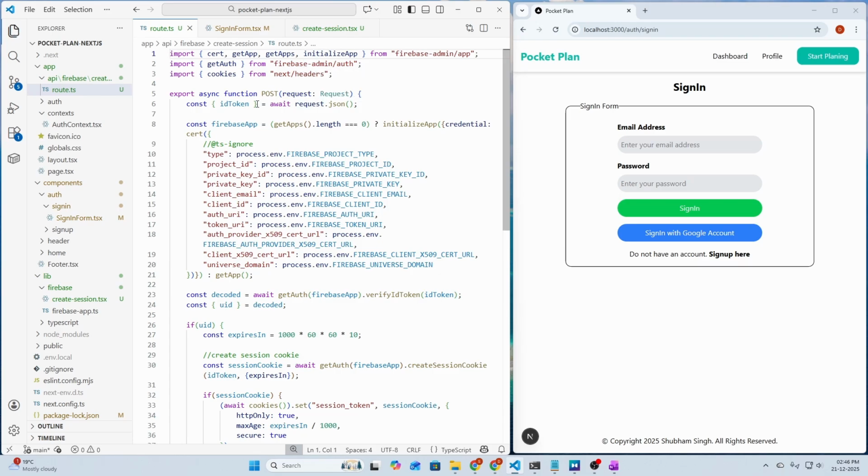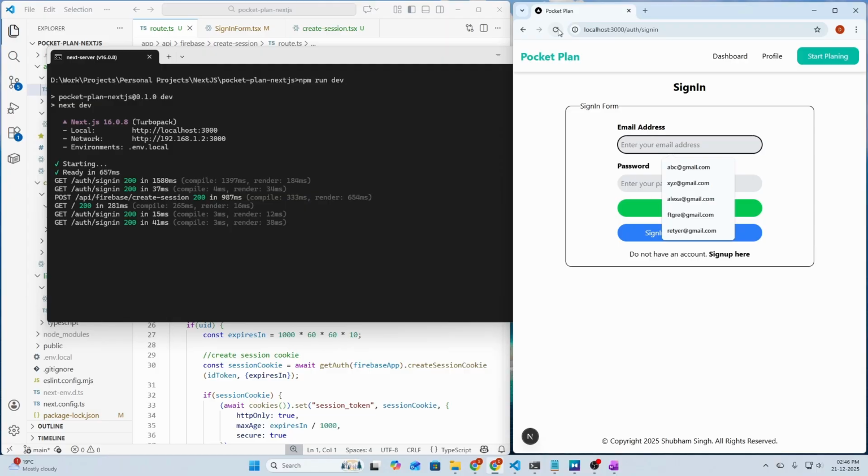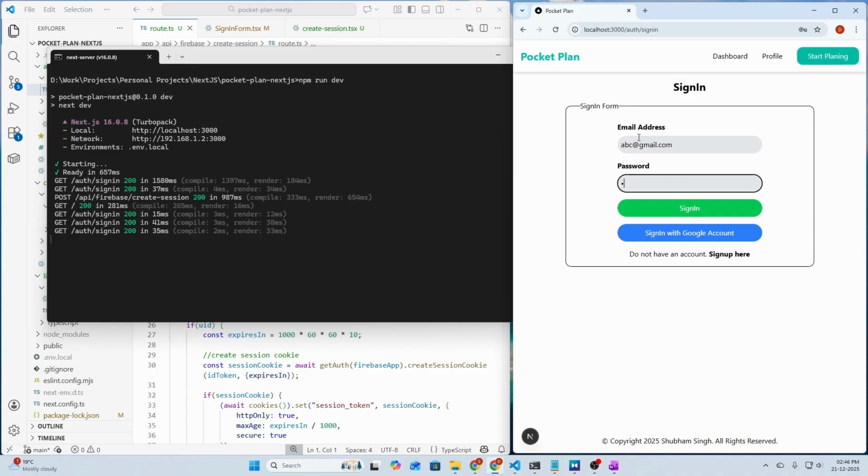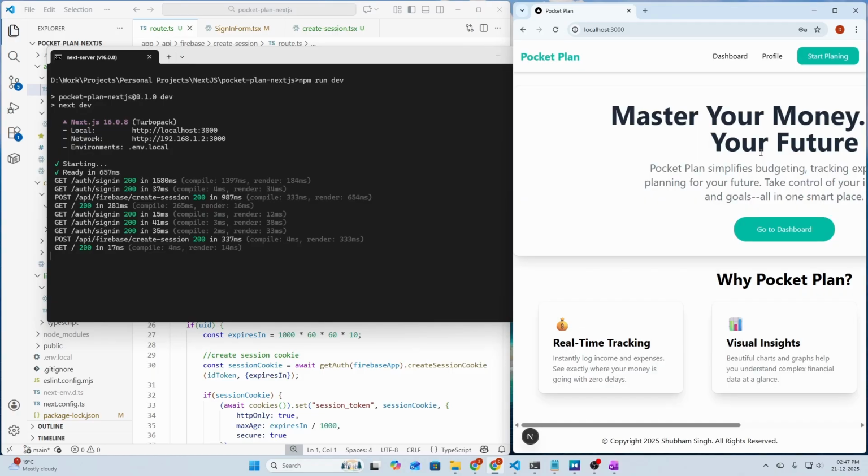So now if I save it and test it again, let's open our console window here and refresh the page. Let's enter correct credentials, abc@gmail.com, password 123456, and click on the sign in button. Then we are redirected to the home page and we are successful in creating our session cookie.